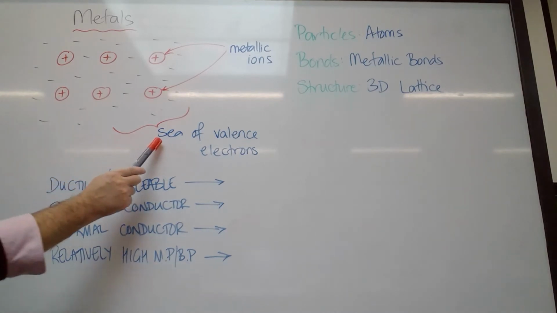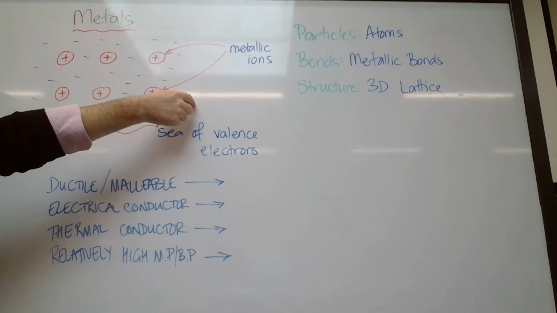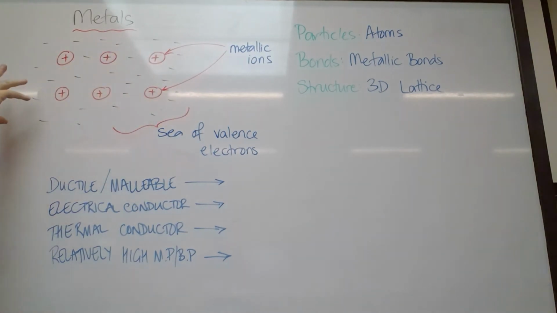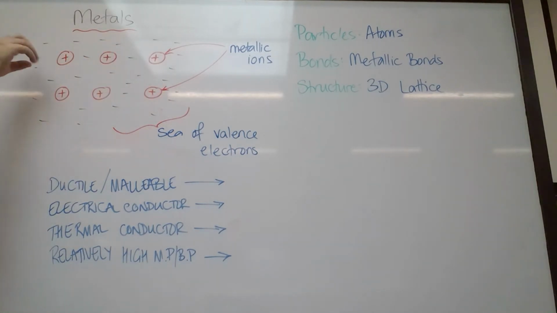So we call this a sea of valence electrons. Every single metal atom donates its valence shell electrons into the sea. But this one's electrons might not just stay here. They might end up over here and here. They move around. But that attraction to that space, that negative space that is our sea of electrons, that attraction to that space is what creates the metallic bond.